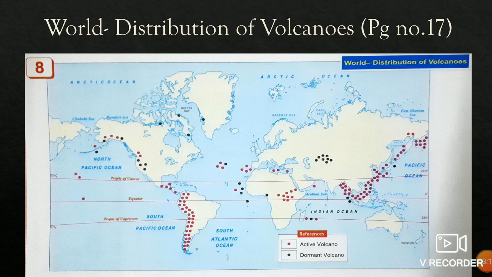Now this is the North Atlantic Ocean. Here are three active volcanoes in the ocean. And if I see nearby these places where your Europe and South Africa borderline is there, there are four active volcanoes. One active volcano is in Verde Island.